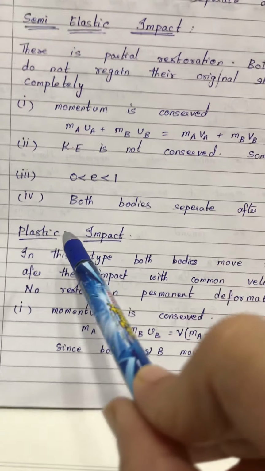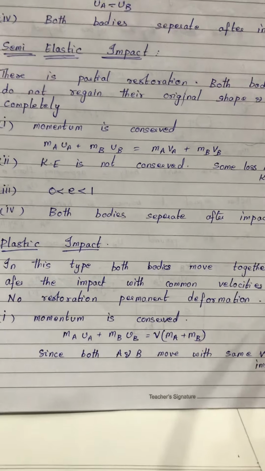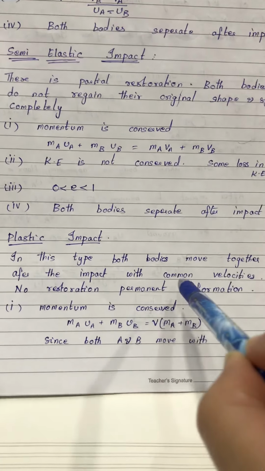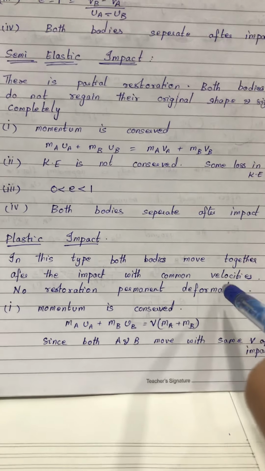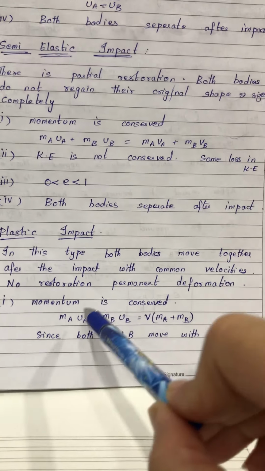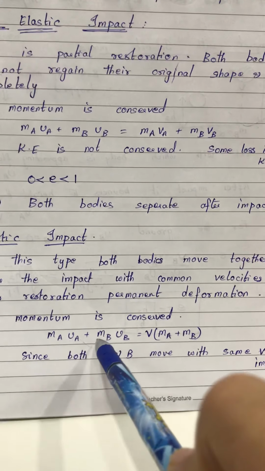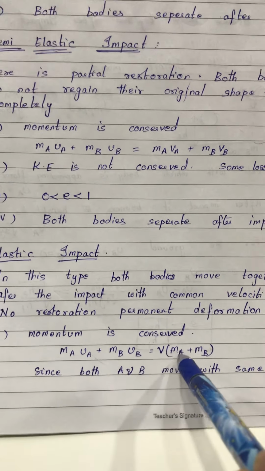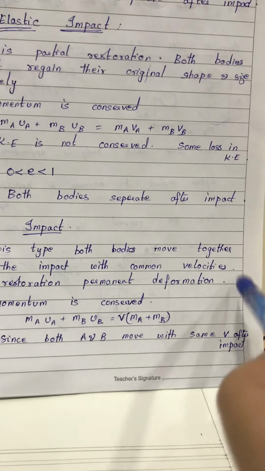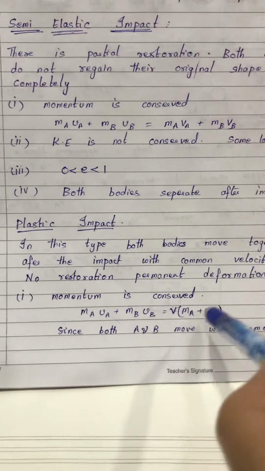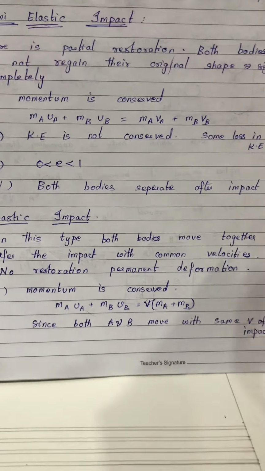The third kind of impact is the plastic impact. In this type, both the bodies move together after the impact with a common velocity. There is no restoration and the deformation is permanent. So, again, momentum is conserved. So, MA UA plus MB UB is the initial momentum. Final momentum is MA plus MB times V, because they move together in this kind of impact. After the impact, both the objects move together with a common velocity.